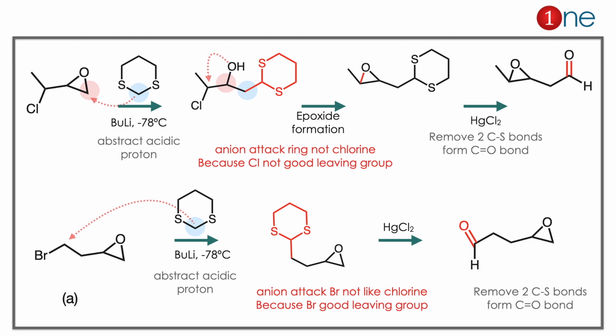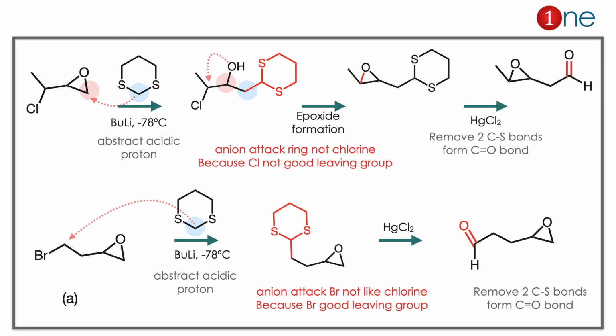So the epoxide is formed, and you are using mercuric chloride. The mercuric chloride removes the sulfur, and you have carbonyl formation. Here the chlorine removal happened at the second step. If you use it on bromine, the carbon attacks the bromine and bromine leaves, and you have carbon-carbon bond formation. In the next step you are using mercuric chloride, and it converts the same carbonyl group there. So the first step is controlled by the epoxide, and the second step is controlled by the bromine there.